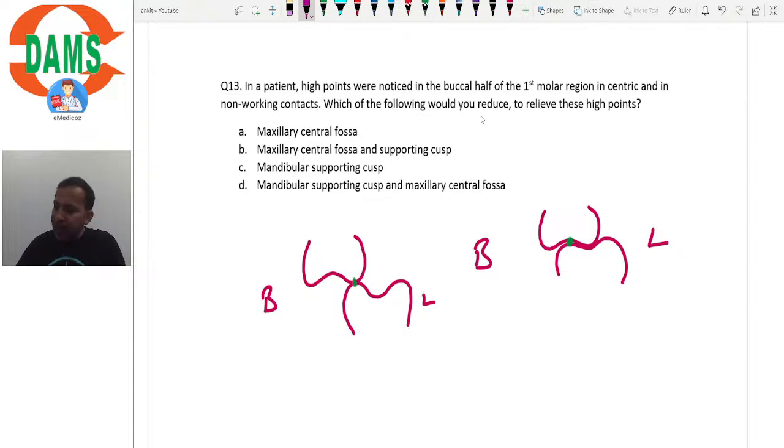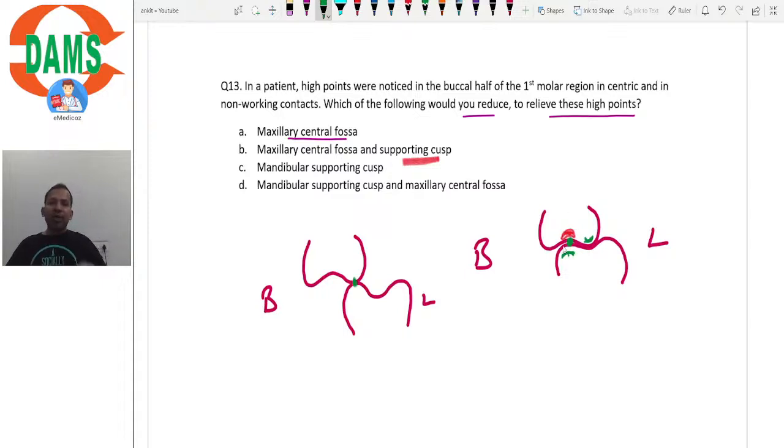So the question is, which of the following would you reduce to relieve the high points? So options are maxillary central fossa. So where is the maxillary central fossa? This is the maxillary central fossa. So option B says maxillary central fossa and supporting cusp. So maxillary central fossa, and this is the supporting cusp. Option C says mandibular supporting cusp. So this is the mandibular supporting cusp, isn't it? And option D says mandibular supporting cusp and maxillary central fossa here.